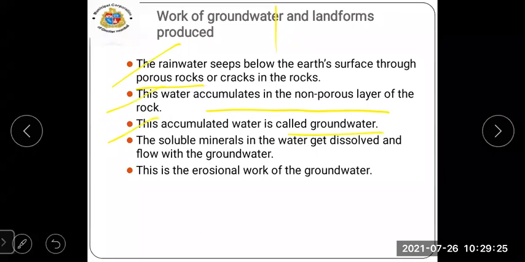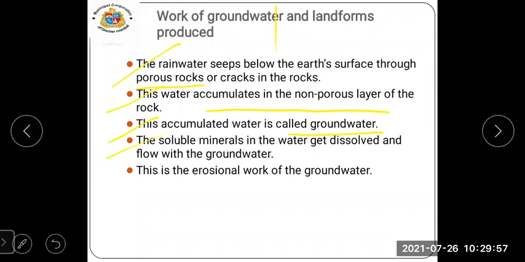Means when we are standing on the ground, students, and it is raining, at that time you can see the drops which are dropping down on the ground. It gets mixed up with the soil. The water at the top of the ground, that is known as groundwater.